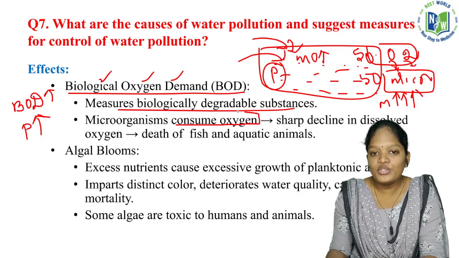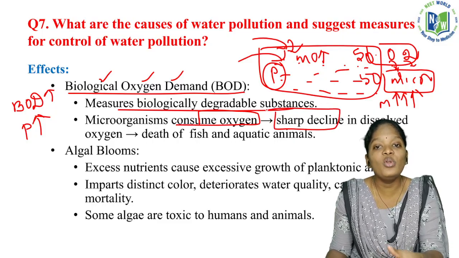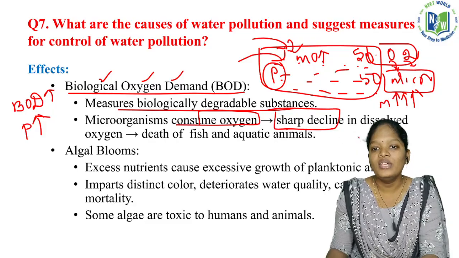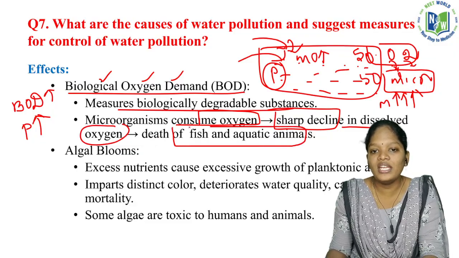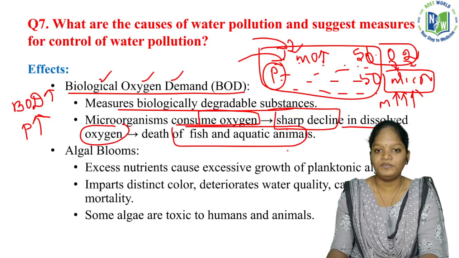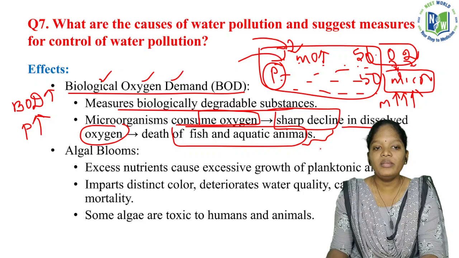Microorganisms consume the oxygen, so it sharply declines. Why? Because there will be no proper oxygen. So there is a sharp decline in the dissolved oxygen. As there will be no oxygen, there will be death of fish and aquatic animals. So this is a major thing.